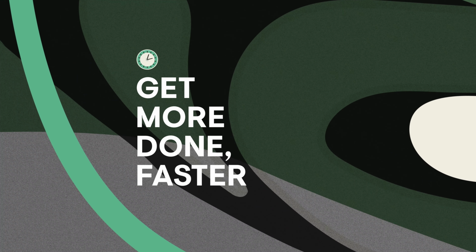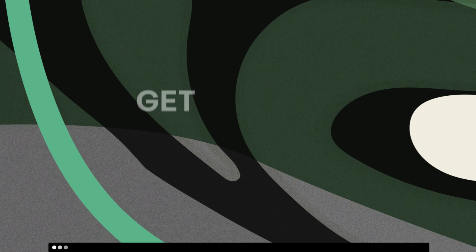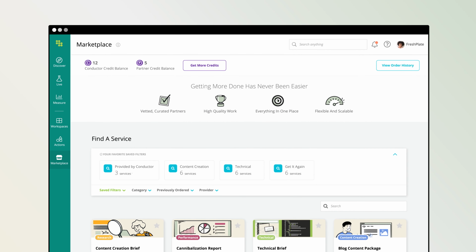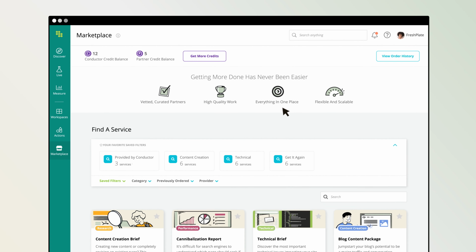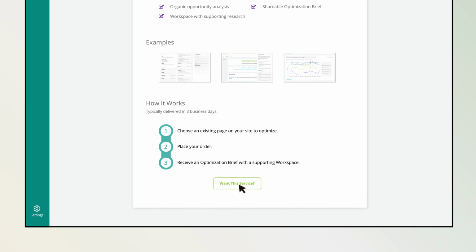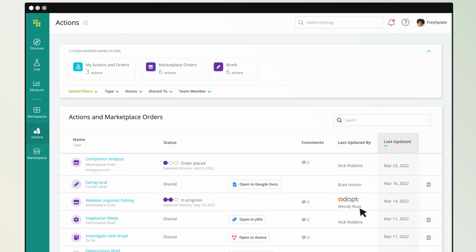And we know your team's time is valuable. Scale your organic marketing program right here from within the Conductor platform. Kick off new projects and start campaigns with services available from Conductor experts and our industry-leading partners. We vet and curate the best offerings to save you time, and projects are flexible and scalable. Easily request offerings in just one click and track the progress of all your projects.